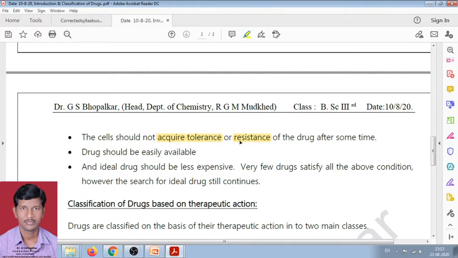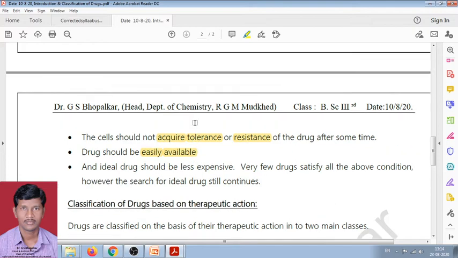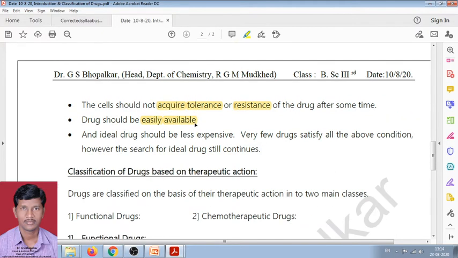Therefore this is also important in the properties of drugs. And the last but one, the drug should be easily available in the market, because the drug is manufactured in the industry, but if it is not easily available in the market, then how can we say it is the ideal drug? No. Therefore after manufacturing in the industry, the drug should be easily available in the market.